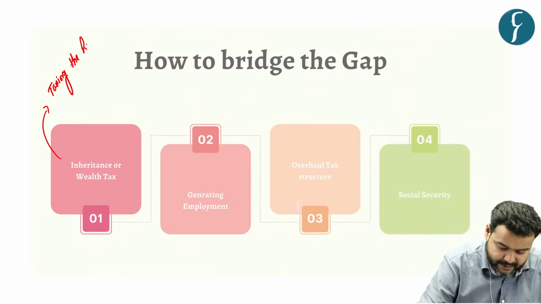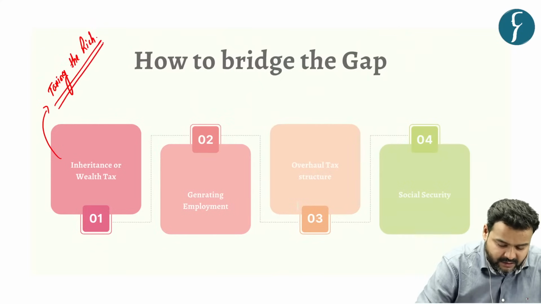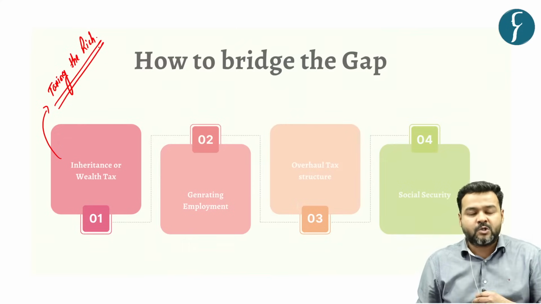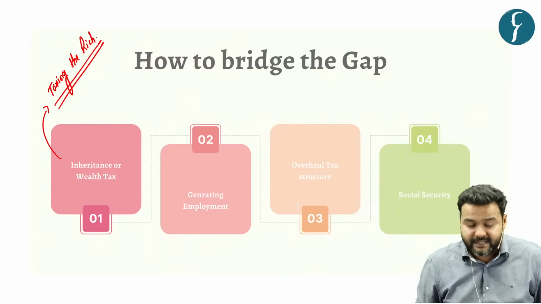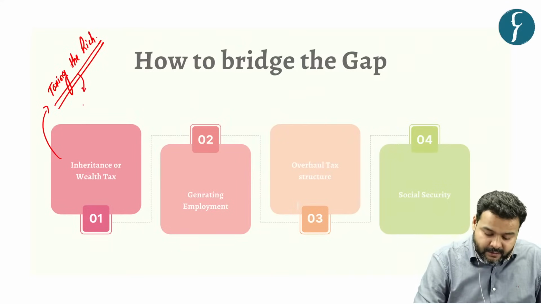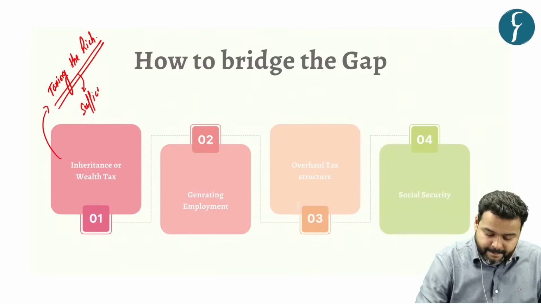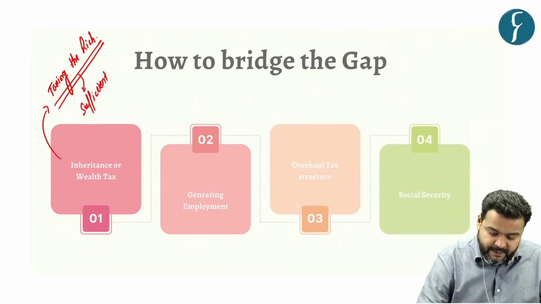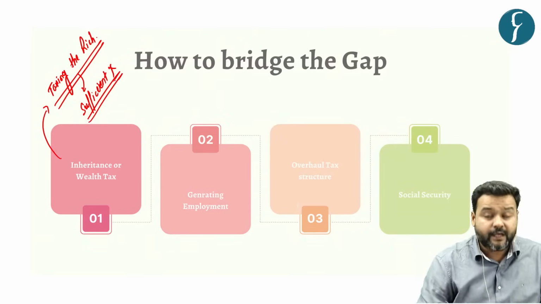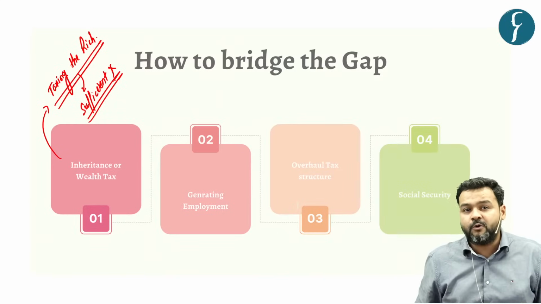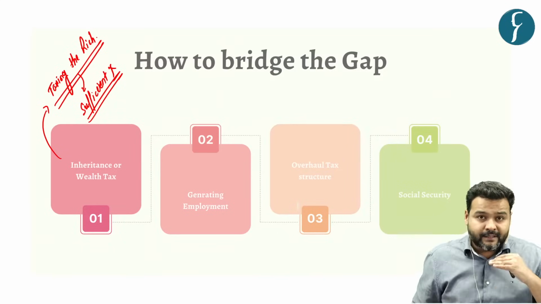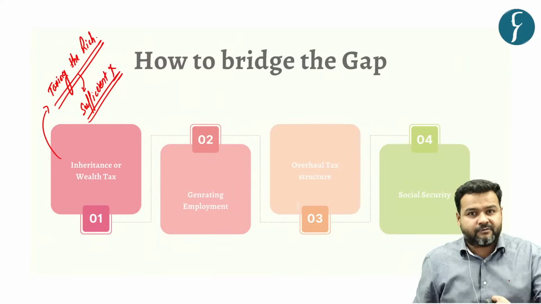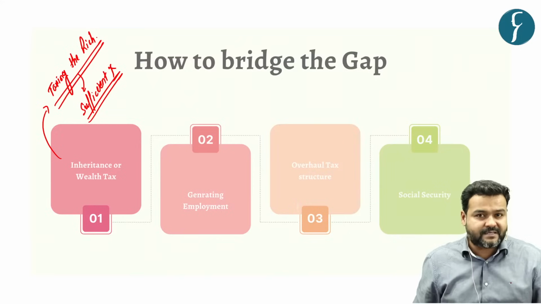Taxing the rich. Now, the author says that this is not a tenable solution. It is not sustainable, because taxing the rich will not be sufficient to improve the situation or to address this disparity. The amount that will come from taxing the rich would not be sufficient.